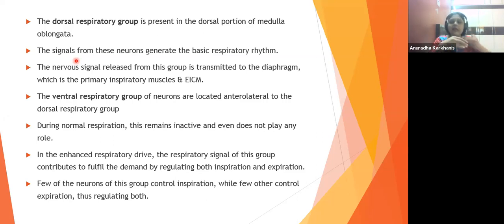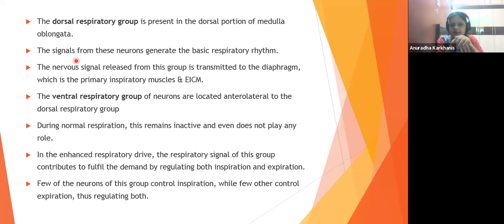To strike a balance. When such a type of situation will be experienced by our body, at that particular time, the VRGs get operational. So see, it is going to only get operational when in the enhanced respiratory drive, the respiratory signal of this group contributes to fulfill the demand by regulating inspiration as well as expiration. दोनों को बैलेंस करने के लिए वो काम में आता है. Yeah, only in case of emergency.